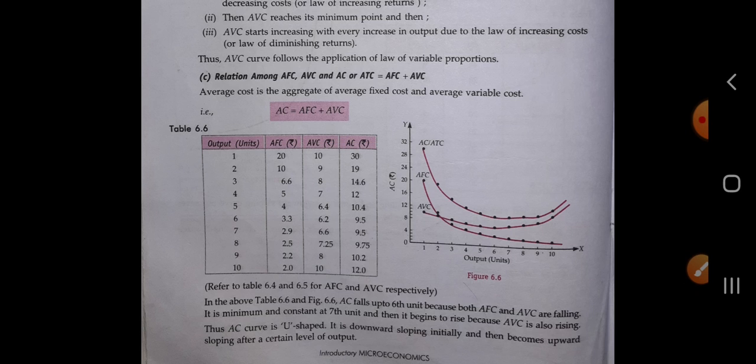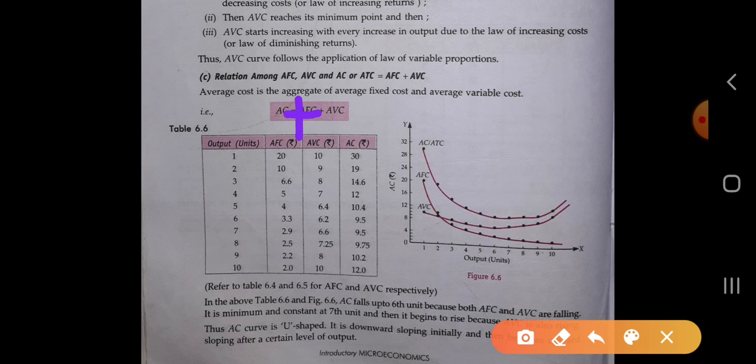And how do we calculate the AC? We will add both of them, AFC plus AVC. So 20 plus 10, we get the value 30. 10 plus 9 is 19, 6.6 plus 8 is equal to 14.6, 5 plus 7 is equal to 12, 4 plus 6.4 is 10.4, 3.3 plus 6.2 is equal to 9.5, 2.9 plus 6.5 is 9.5. So from this we get the value of the AC.